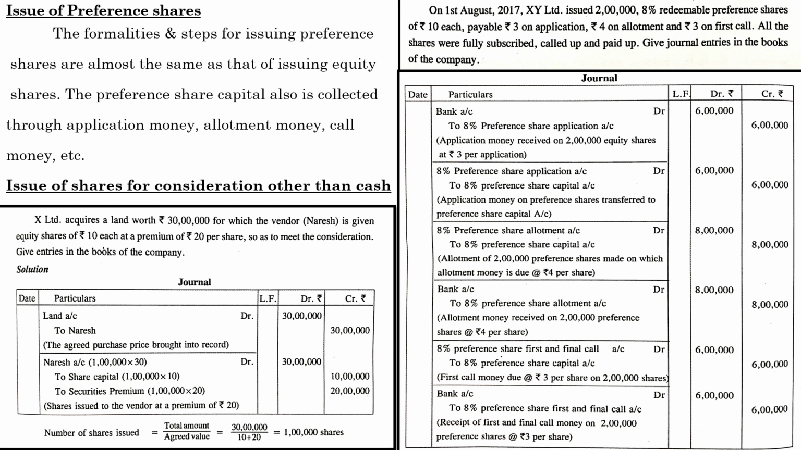So don't forget to pass the entries with regard to the payment for consideration other than cash. There are only two entries, one for the purchase entry, the other for the purchase consideration entry. If there is any premium, consider it, and for finding out the number of shares, there is a separate equation for that. Go through it, familiarize yourself with it.